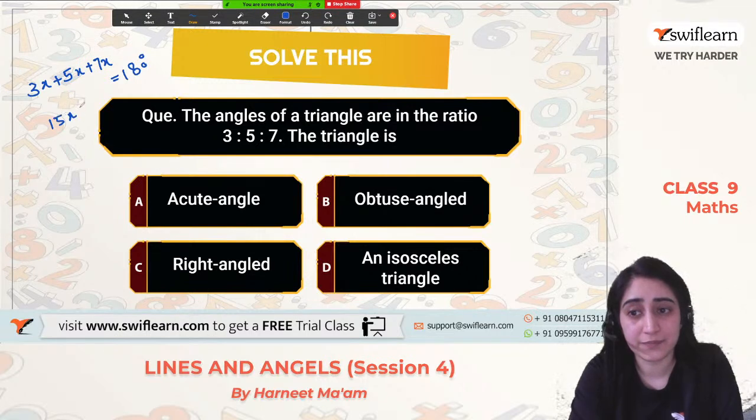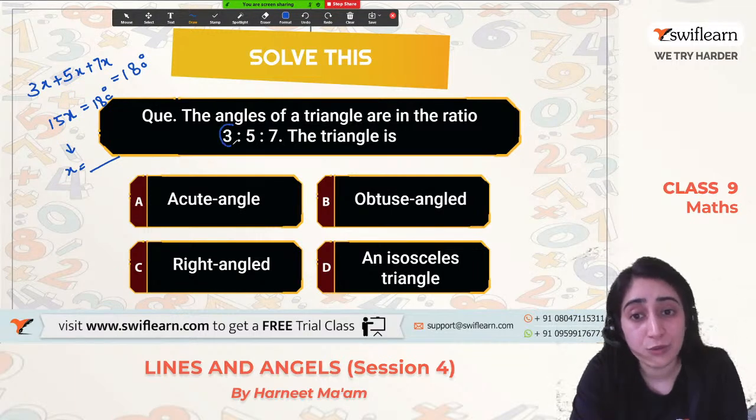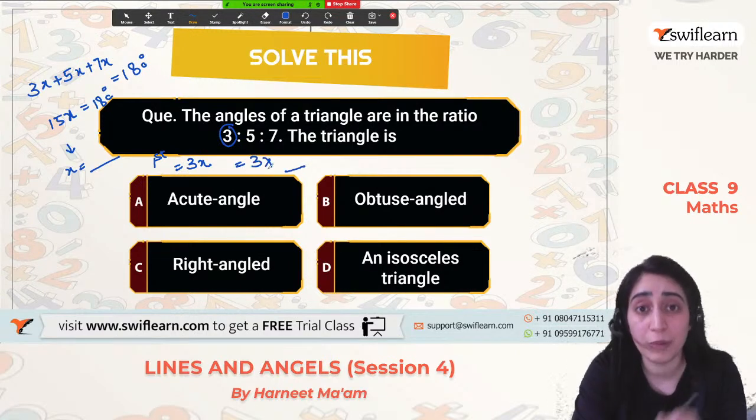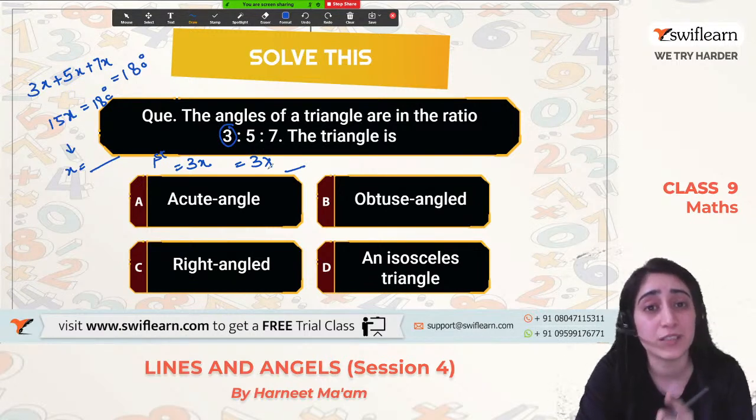15x is equal to 180 degrees by adding this. So what is the value of x? Whenever you calculate the value of x, put those values here. For the first angle, 3x, that will be 3 into the amount of x that you get. I'm not solving it because I want you to solve it and give me the answer of x. I can show you the answer later.